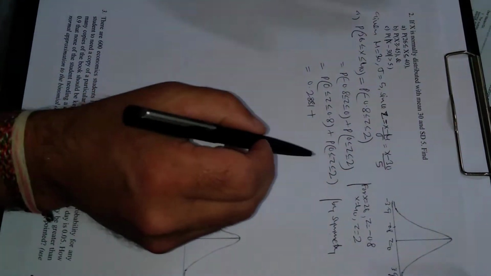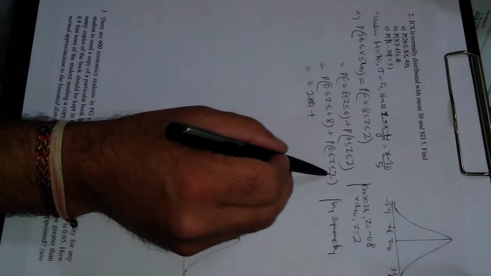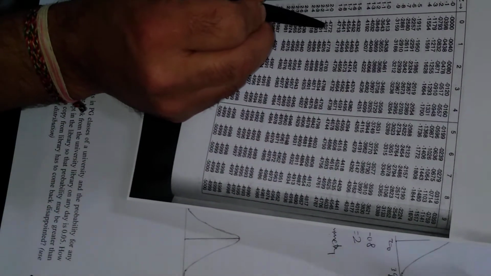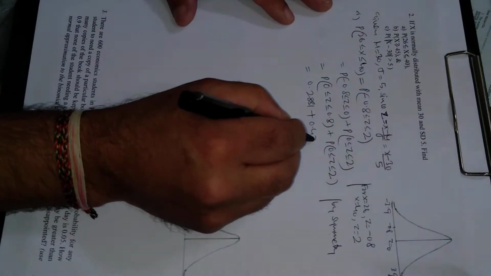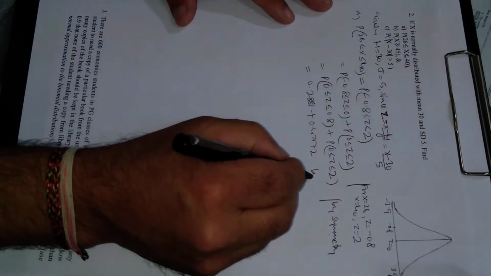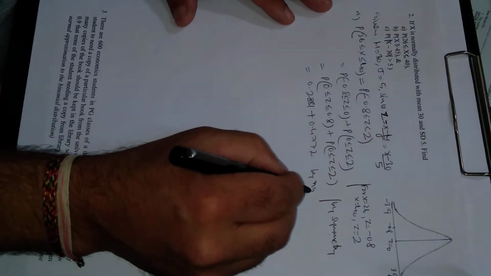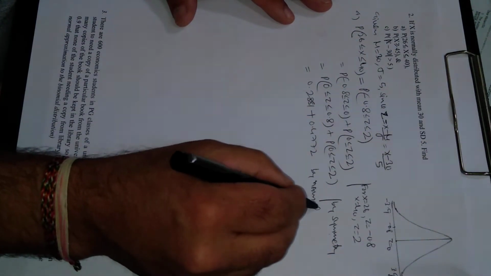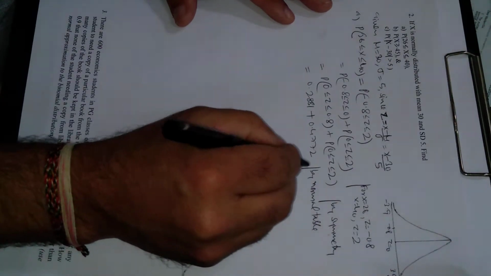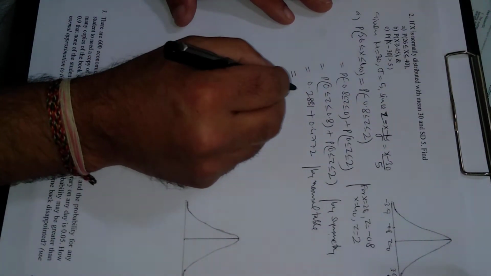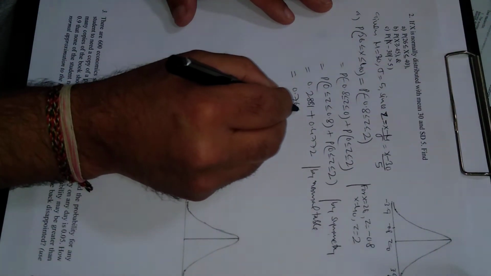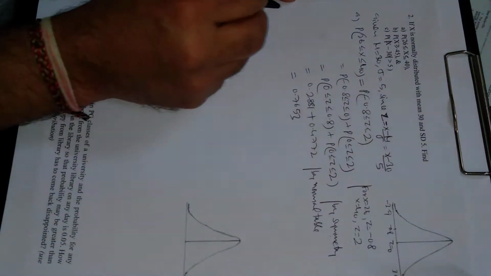Next is 0 to 2. So go through the row 2.0 and below the column 0, and this is 0.4772, by the normal table. If you add these two, this will come out to be 0.7653.